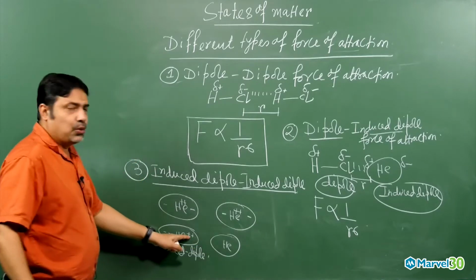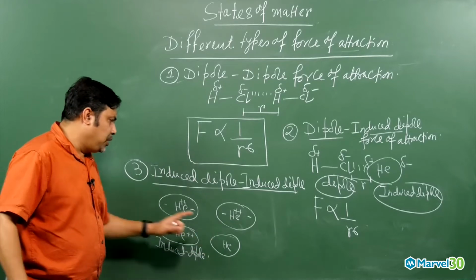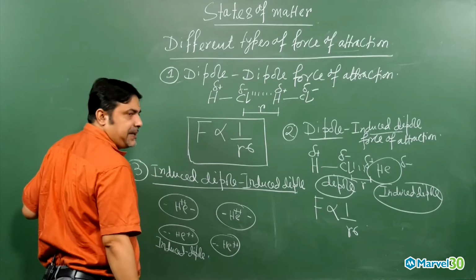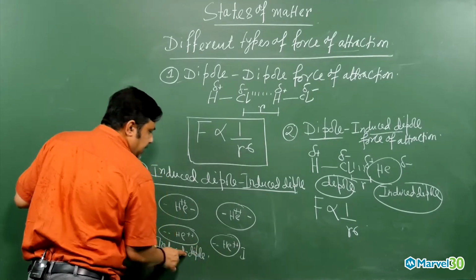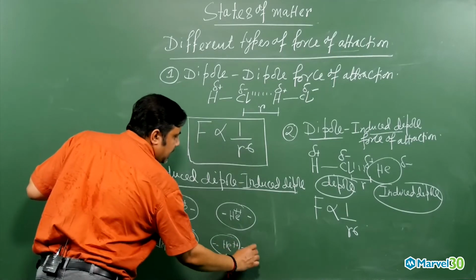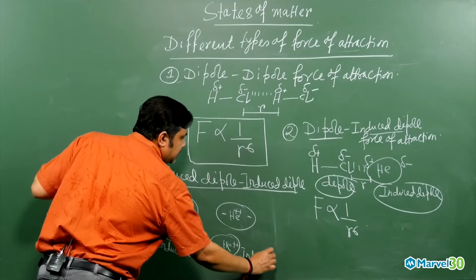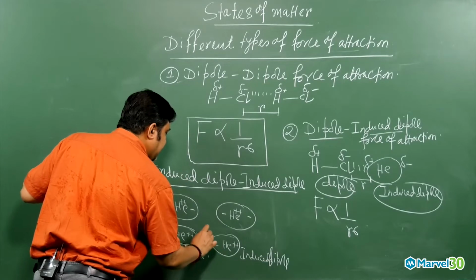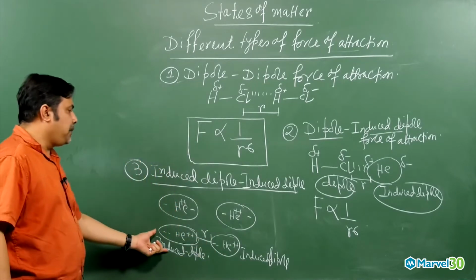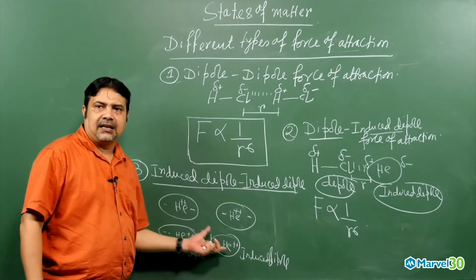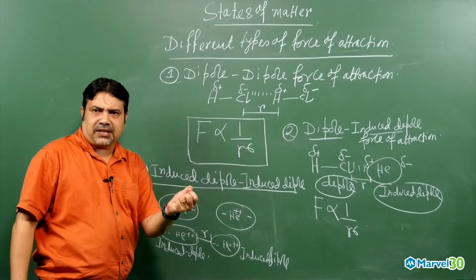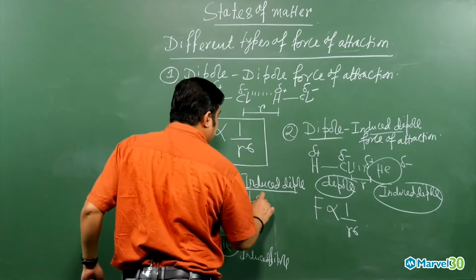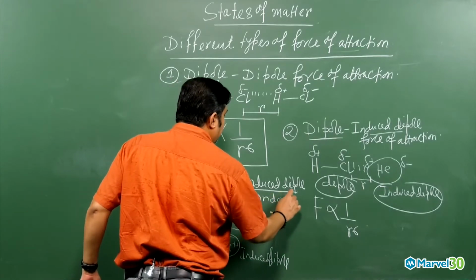Then what will it do? Immediately the positive will attract the negative, and this scenario will come into the picture. This induced dipole will induce a dipole in the other molecule. The distance in between is r. So an induced dipole here and an induced dipole over here, and a force of attraction will operate, an electrostatic force of attraction. That is called the induced dipole force of attraction, or the other name of this is London force of attraction.